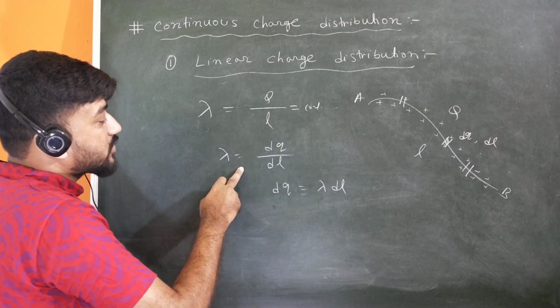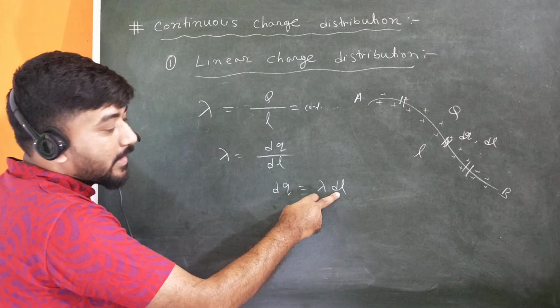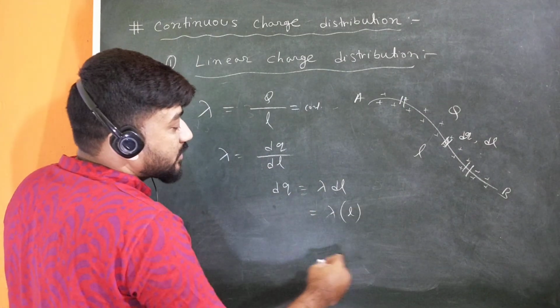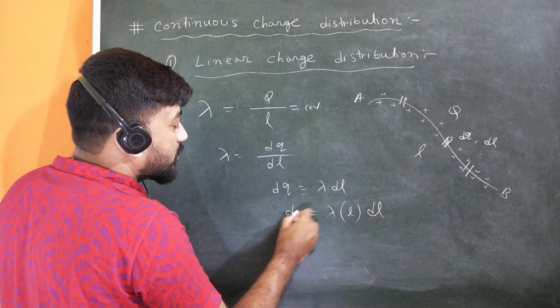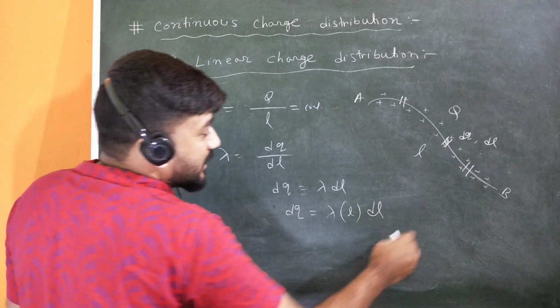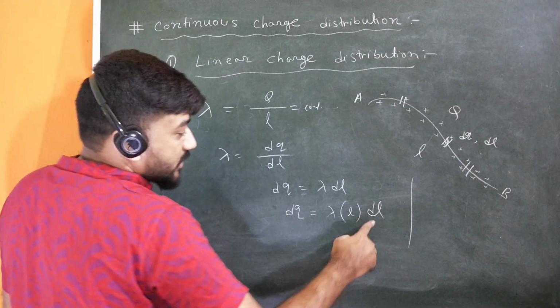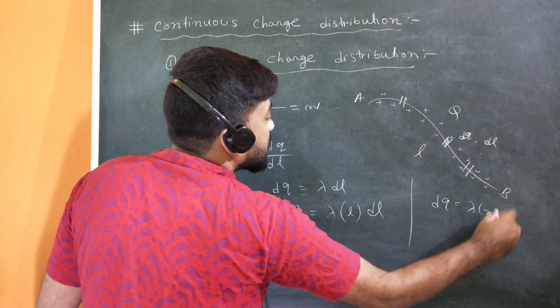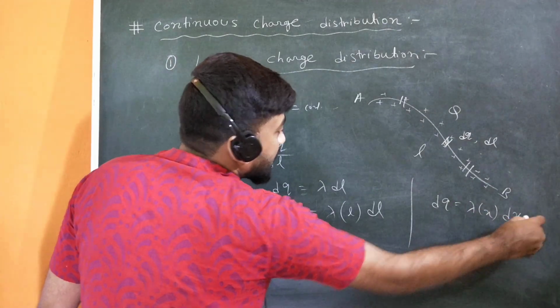So you can have this kind of relation, dq equals lambda(l) dl, or in place of dl, if we use the notation x that we like to use in most cases, you will get this relation: dq equals lambda(x) dx.